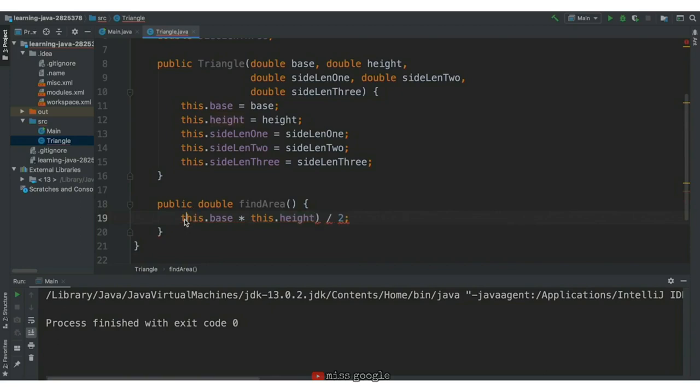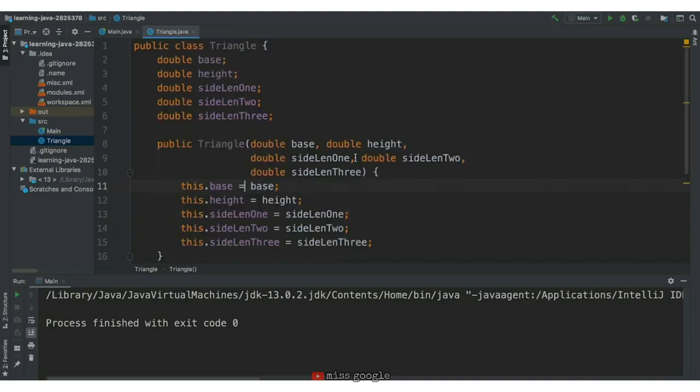We can access this.base and this.height here because the base and height attributes are created within the triangle class. With the addition of this last behavior, our class is defined. We could add attributes and behavior later on, but this is where our blueprint will end for now. Next, we'll try creating some triangle instances with this blueprint.